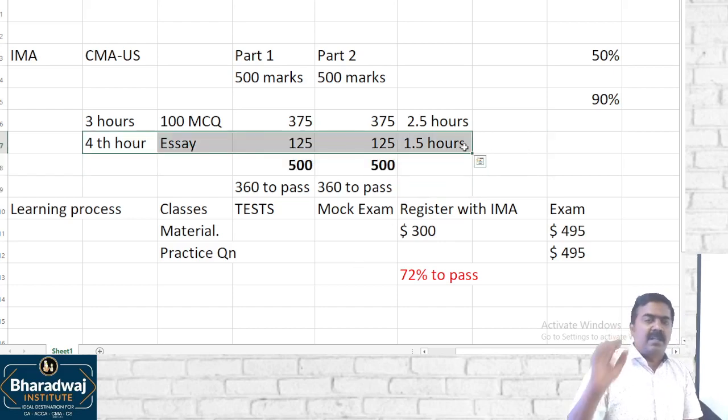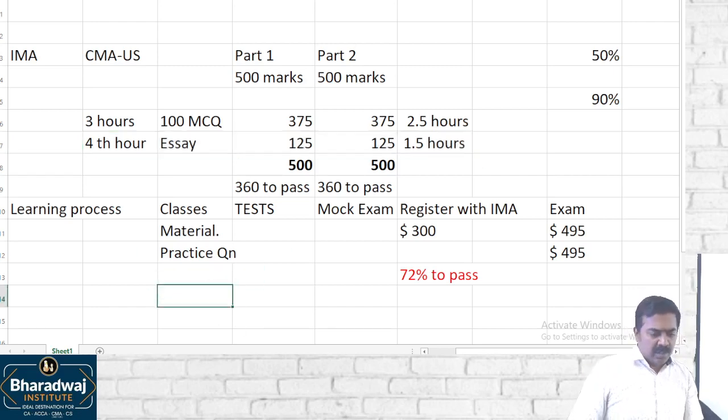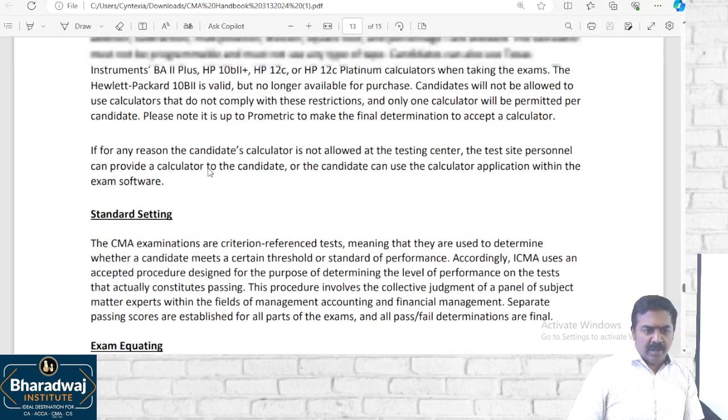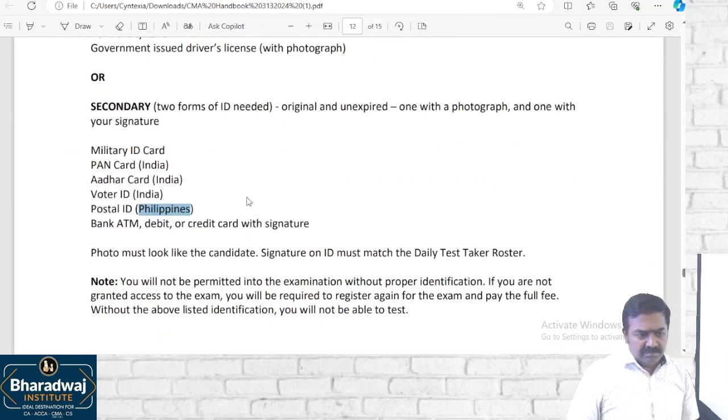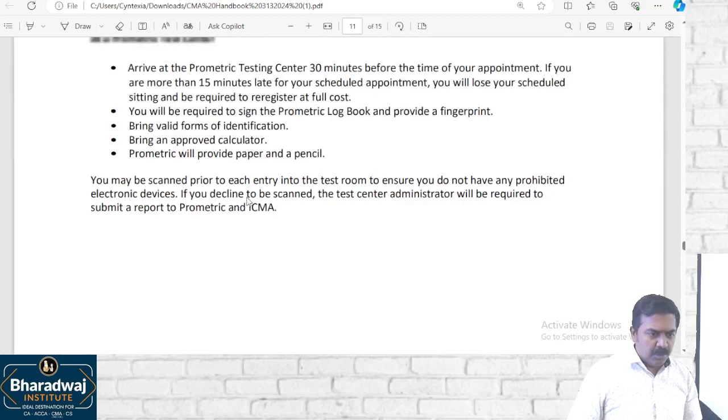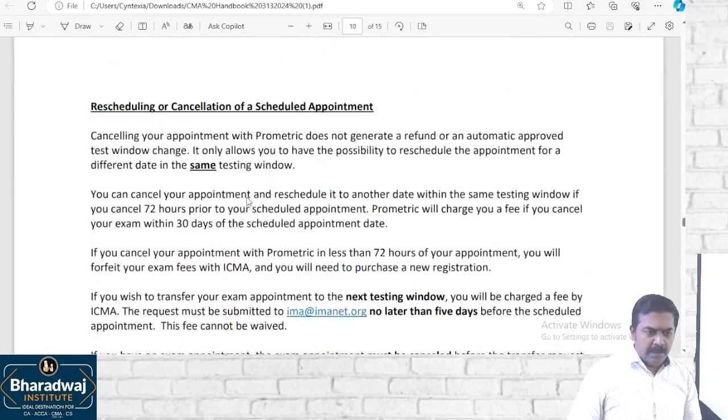Or there will be some ethical issue in the organization. How to solve the ethical issue? You will be expected to type the key points. So this is what IMA is about. Two-part examinations: part 1 and part 2.